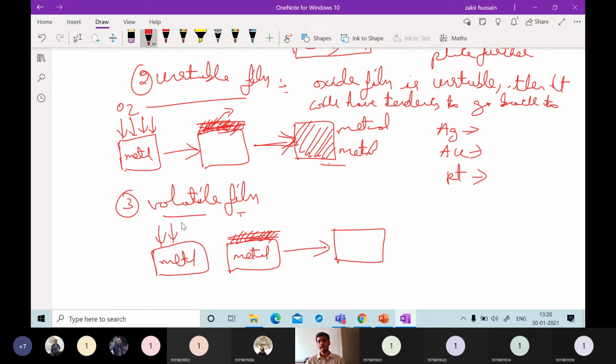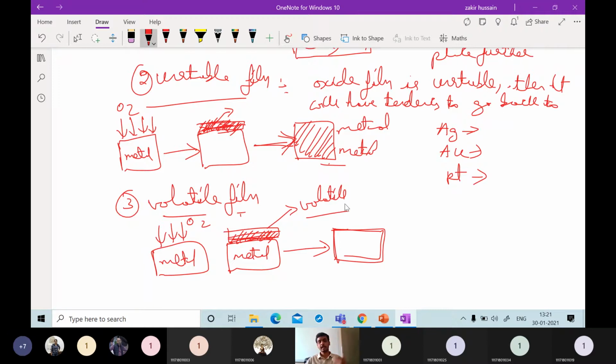First oxygen will be attacking like this and metal oxide will be formed, and as soon as this metal oxide is formed, it will be volatile in nature. It will be just dropping down or evaporating. After this, the metal volume will be decreased, and the metal will be lost. So volatile films are not at all desirable.